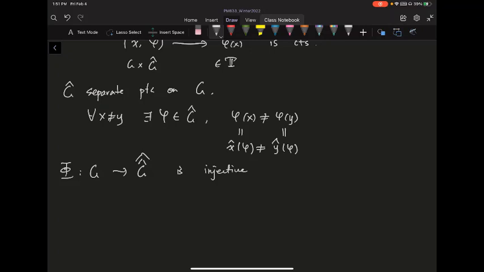All right, so the theorem of Pontryagin duality shows that this phi is not only injective, it is actually a bijection. You have two topological groups, and it is not only a bijection but also an isomorphism of topological groups. So the Pontryagin duality theorem says G and G double hat are isomorphic via this map phi.